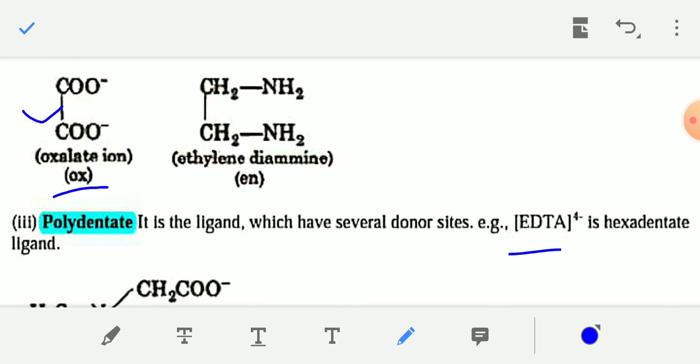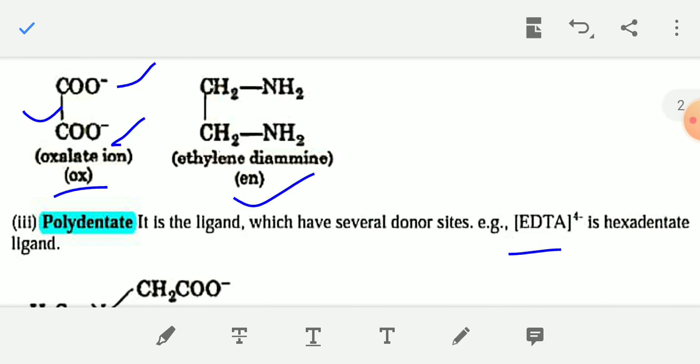In oxalate there are two donor sites: one negatively charged oxygen is one donor site, and the other negatively charged oxygen is another. Ethylene diamine, NH2CH2CH2NH2, represented as en, is also a bidentate ligand, because it has two donor sites, the two nitrogen atoms.